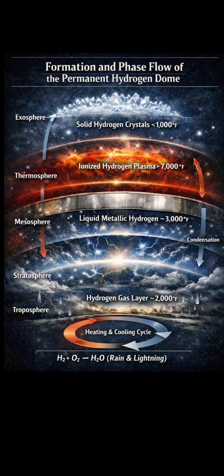This is a known phenomenon in thermospheric physics. Low-density gases can reach temperatures of hundreds to thousands of degrees due to radiation absorption. This combination of low pressure plus high energy input begins altering hydrogen's electronic structure.